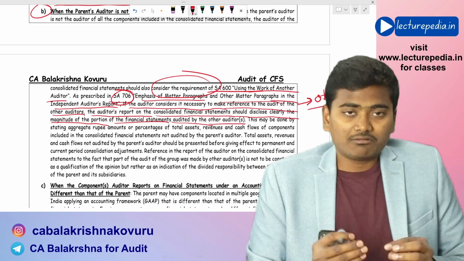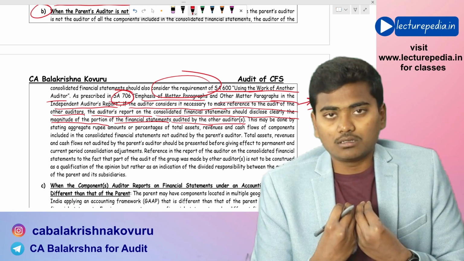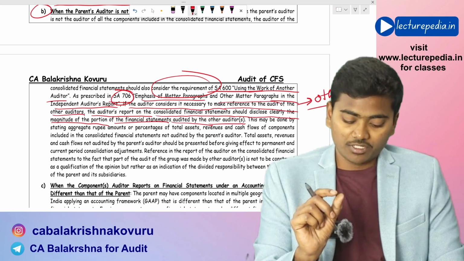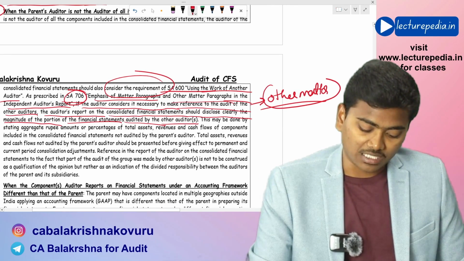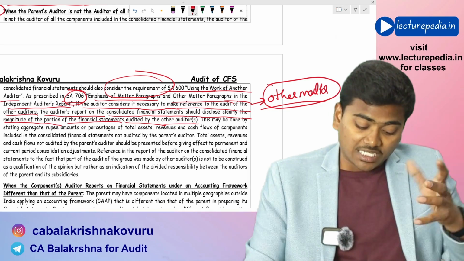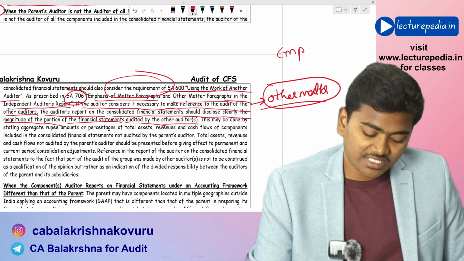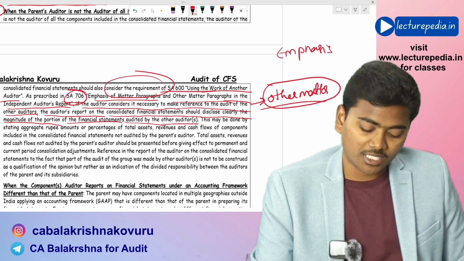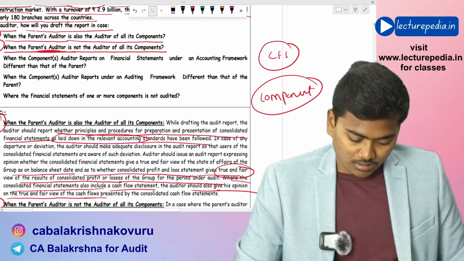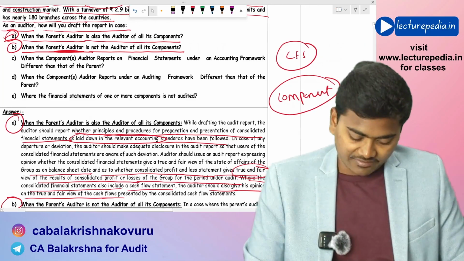Because whatever the communication with respect to audit, it will be communicated through other matter paragraph, and whatever the communication with respect to financial statements, it will be communicated in emphasis of matter paragraph. Okay, that you will read in SA 706.